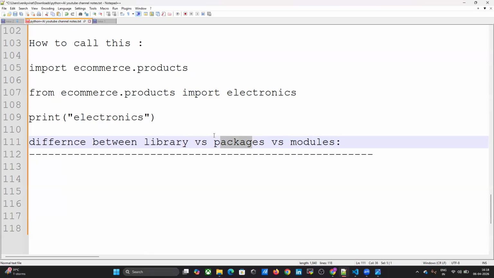That's it. Today we learned what a package is, why packages are needed, modules versus packages, and real-world examples. A very important concept for real-time projects.